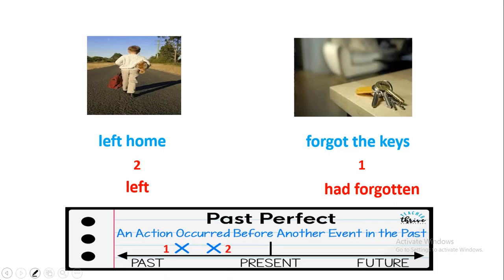The second one is the past simple. So, past perfect is an action that occurred before another event in the past. It means both of them happened in the past period, but one of them preceded the other. One of them was number one, and therefore the first one is always in the past perfect.